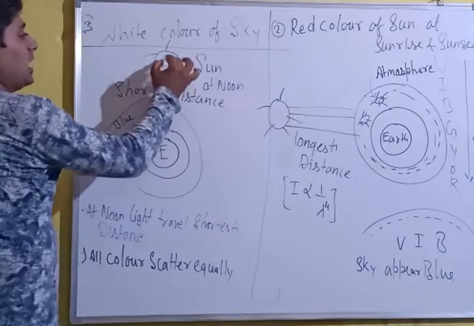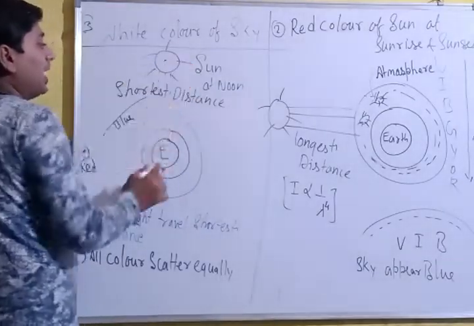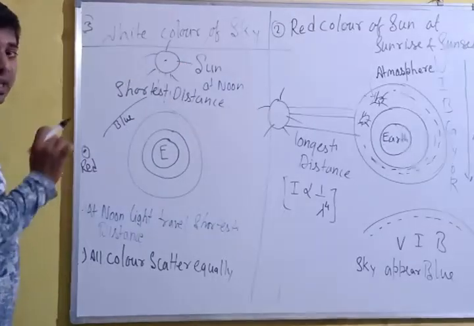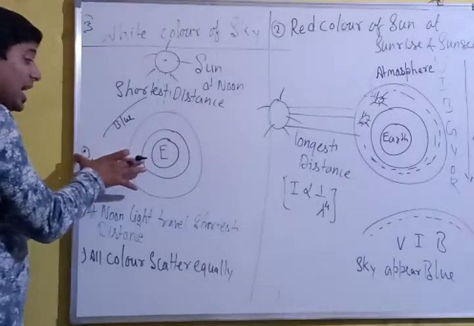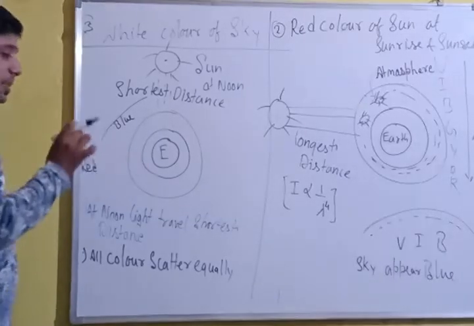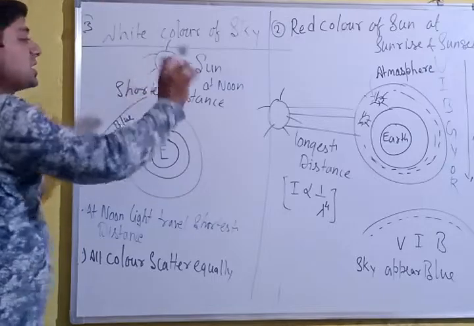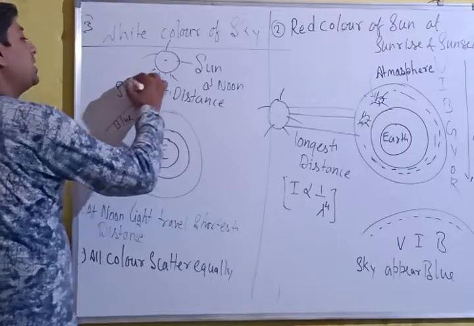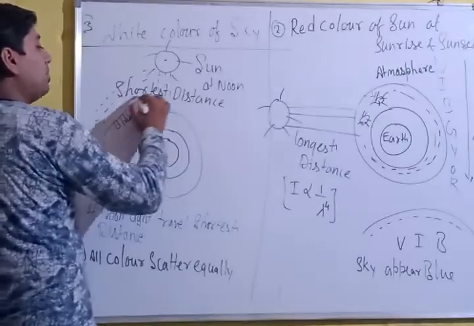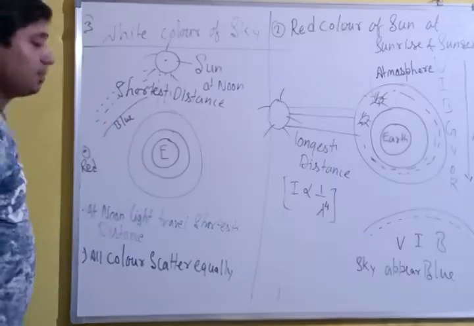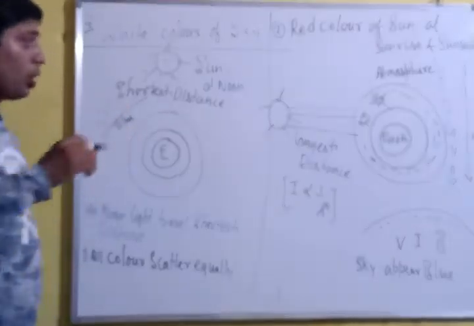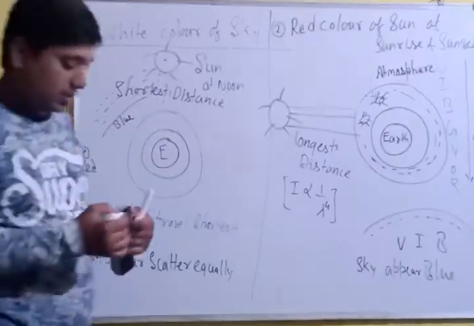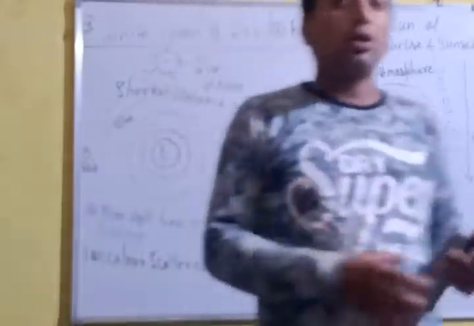When the sun is at the top of our head, it has to cover the shortest distance. During sunrise and sunset, it has to cover the largest distance. During the largest distance, the sun appears red. During the shortest distance, the sun appears white. Between both conditions, you see the sky as blue, because scattering of the shorter wavelengths takes place in the atmosphere. That's why you see the colors of these things.